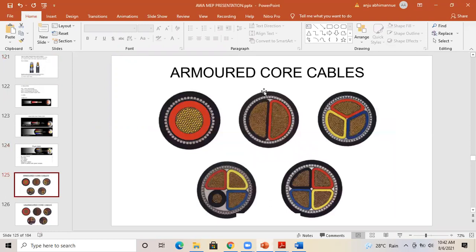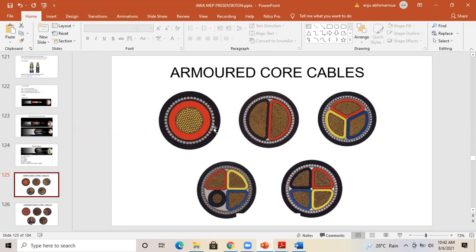So you can see this is a cross-sectional view of an armored cable. Okay, cross-sectional view of the armored cable. So if you see, this is the conductor, this red one is insulation, and the silver color is armoring, and the black color is the outer sheath. Okay, conductor, insulation, armoring, outer sheath.